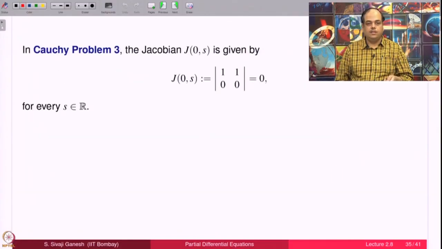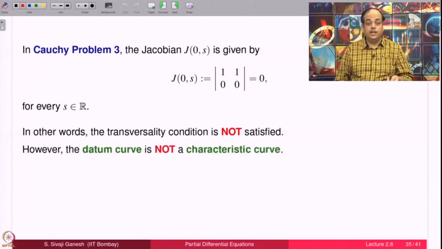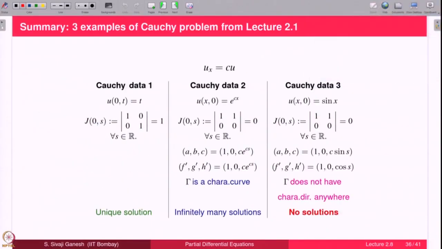Cauchy problem 3, J is 0. So we ask whether the curve gamma is a characteristic curve or not. It is not a characteristic curve. So conclusion 2 of lemma 2 says no solution. Here the transversality condition is satisfied, so we do not go further. Here we check whether gamma is a characteristic curve, because ABC is this and f prime, g prime, h prime is this, and here gamma does not have characteristic direction anywhere, therefore no solutions. This is a characteristic Cauchy problem, so we have infinitely many solutions.